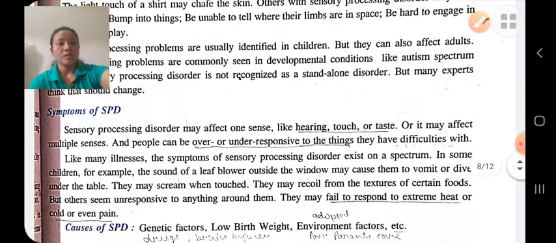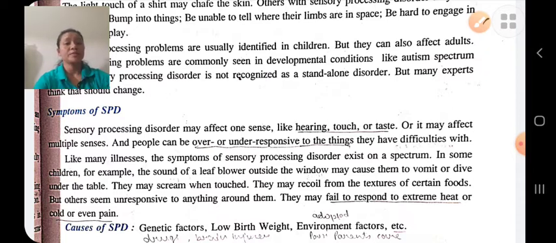The symptoms of sensory processing disorders: sensory processing disorders may affect one's senses, like hearing, touch, etc. He does not feel any taste, hearing, etc. His senses are no longer responding.